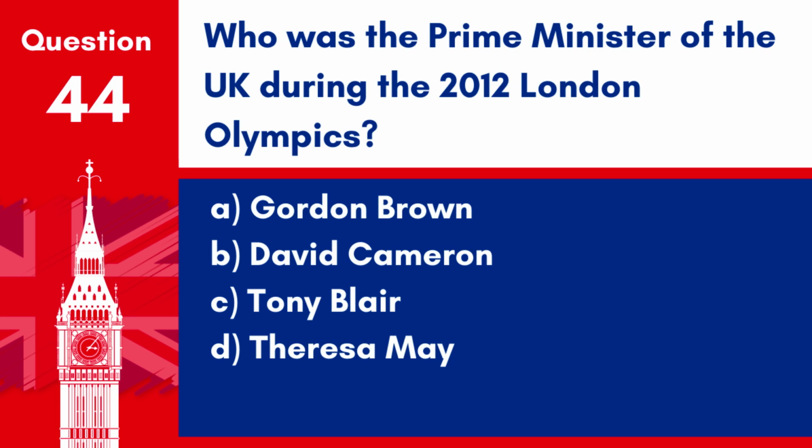Question 44. Who was the Prime Minister of the UK during the 2012 London Olympics? A. Gordon Brown. B. David Cameron. C. Tony Blair. D. Theresa May. Answer: B. David Cameron. David Cameron was the UK Prime Minister when London hosted the 2012 Summer Olympic Games.